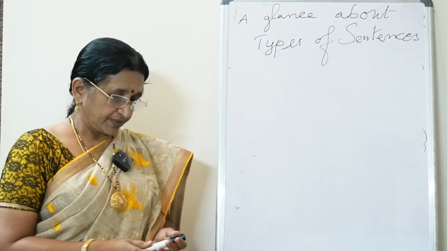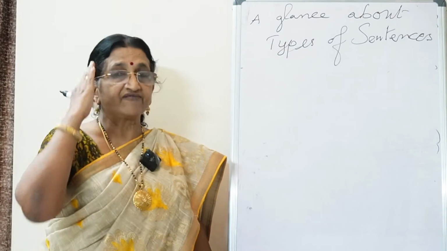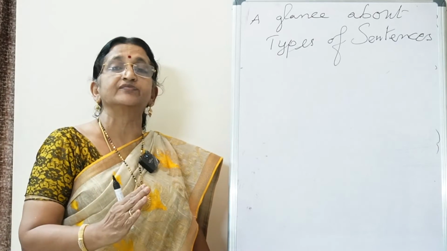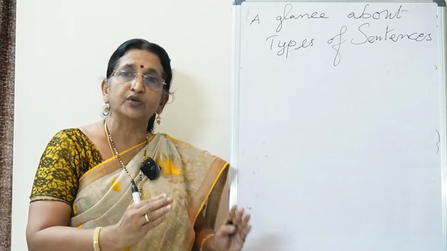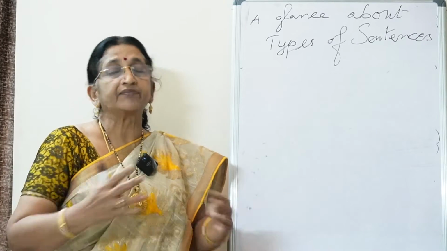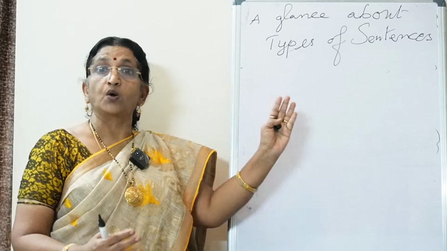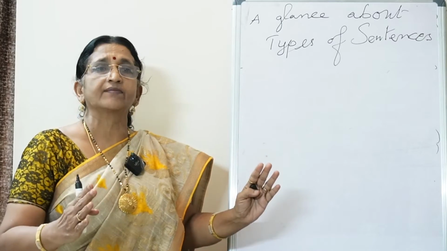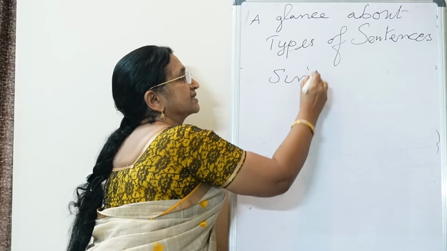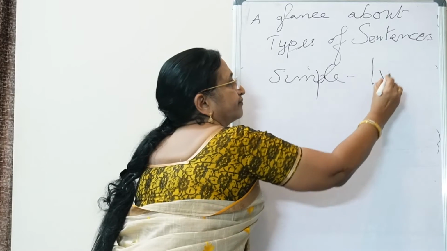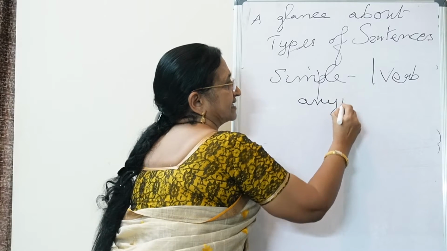When we analyze these types of sentences, always keep in mind that a simple sentence will have only one verb. It will be in a very simple form, without conjunctions, but it can have any number of phrases.